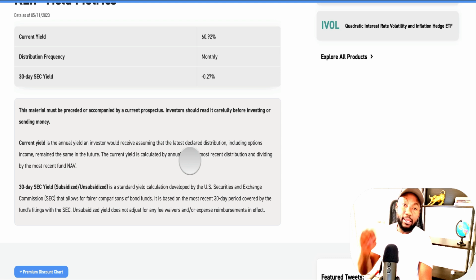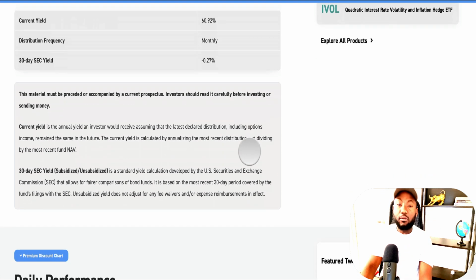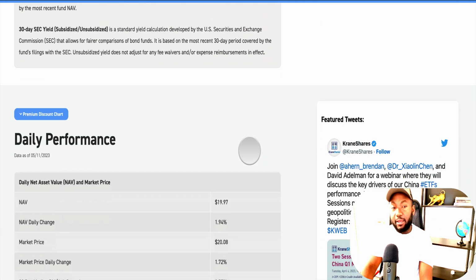So if you're getting the yield today, divide the yield by the price, you get the yield today. But let's say, for example, they change and next month you don't get the same amount. Let's say it was $2 and next month you're getting $1.50, then they take $1.50 divided by the price at that moment and that's the yield. So the yield might change frequently, so it's not going to remain the same. It can be higher, it can be lower based on what they pay at that time.